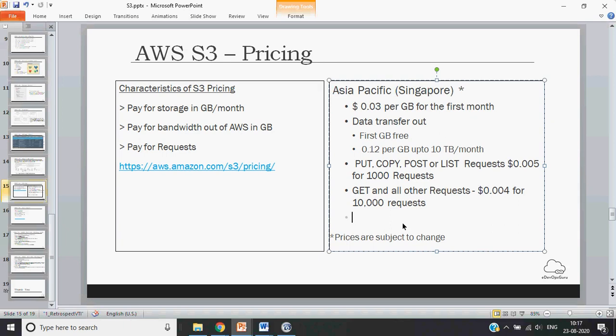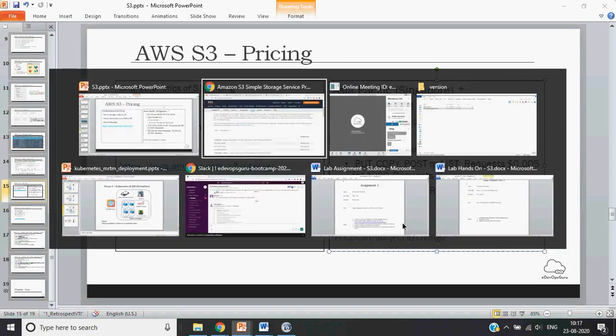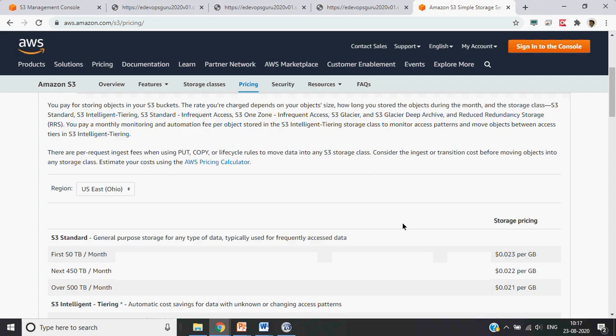And for data transfer out, the first GB is free, and then they may charge, for 10 terabytes a month, $0.12 per GB. Okay, and then beyond 10 TB, they may have a different charging price, which may be less than this. Similarly, they will publish all the different values, so you can always choose your region.